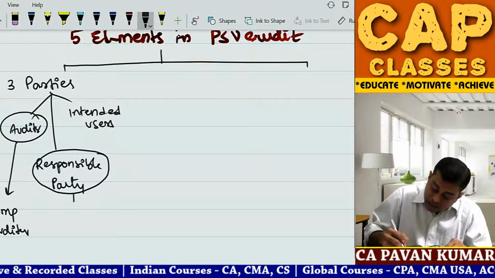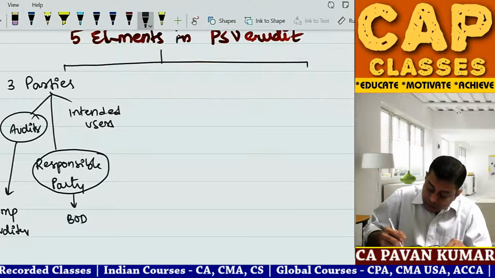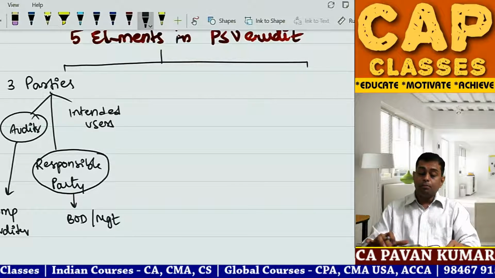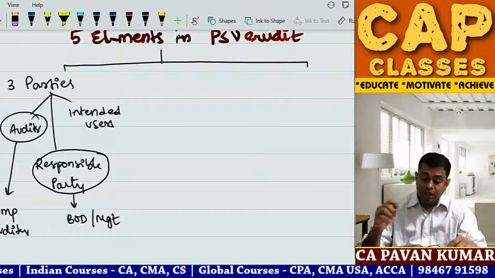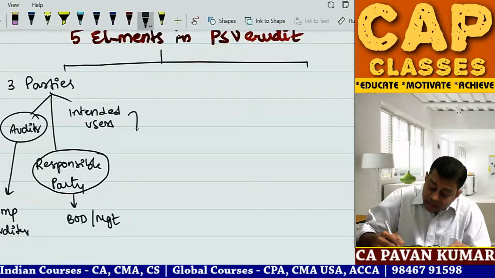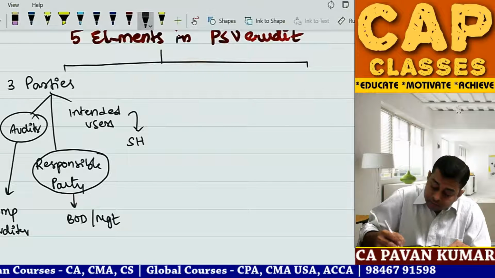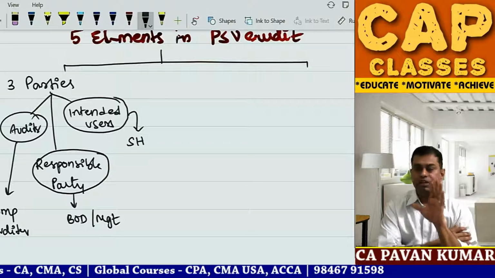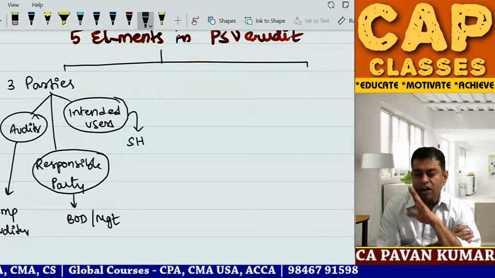Responsible party is the board of directors or management who prepare the financial statements. Intended users are the shareholders. This is called three parties. I'll tell you one thing: in every audit, these five elements are there.